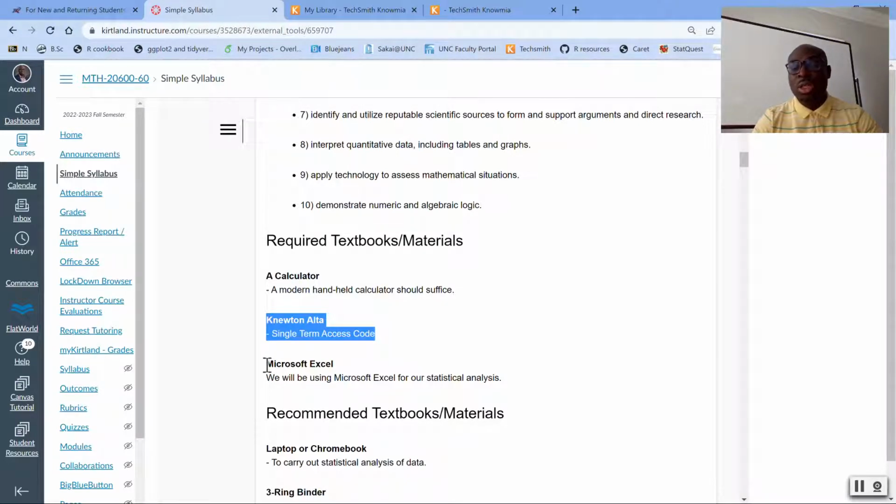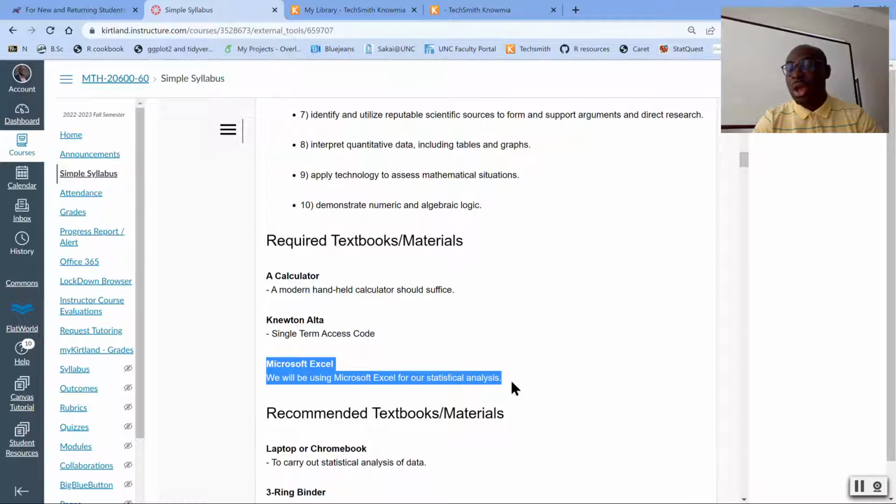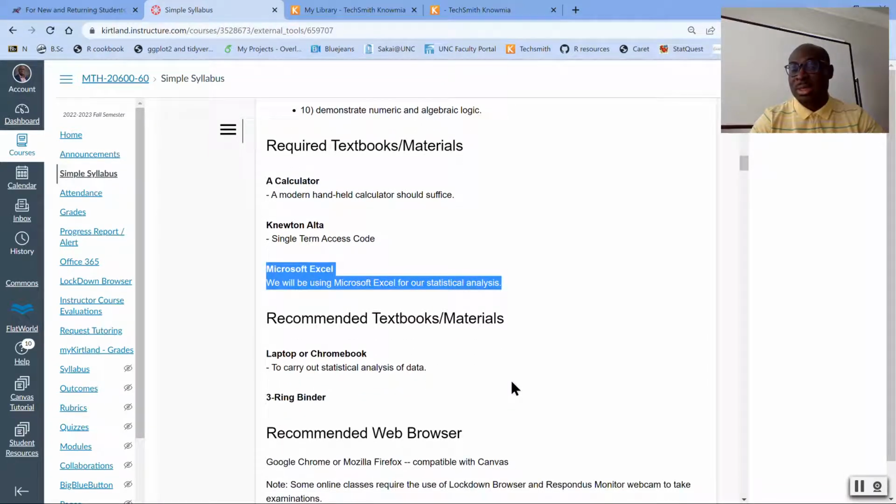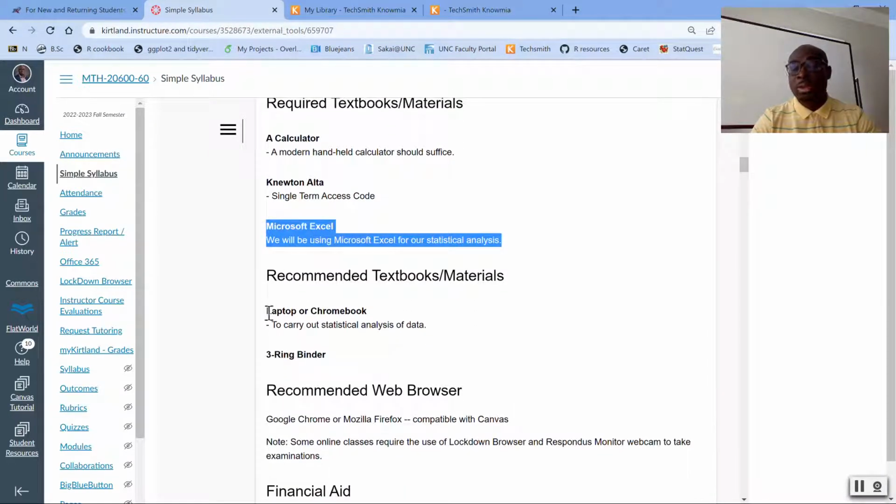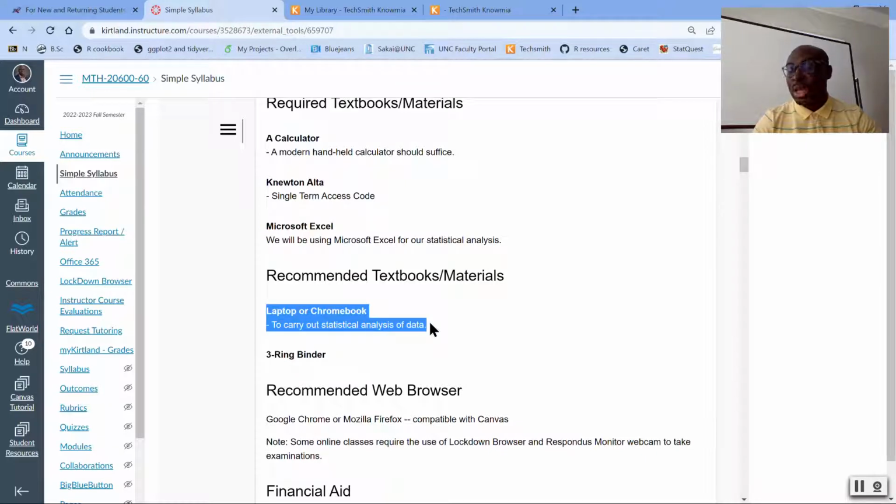You will also need Microsoft Excel in order to carry out your statistical analysis. Then, this being an online class, you'll need a laptop and a strong internet connection in order to access the resources that have been made available for you to succeed in this class.